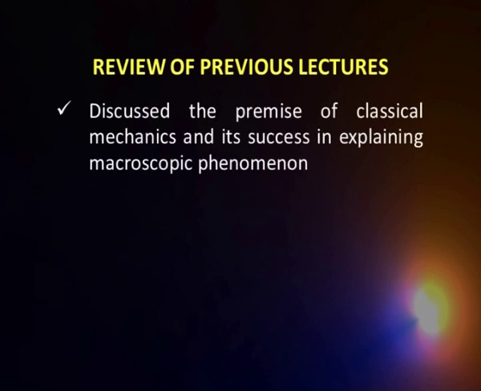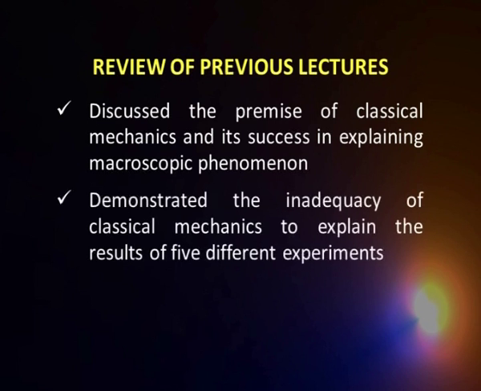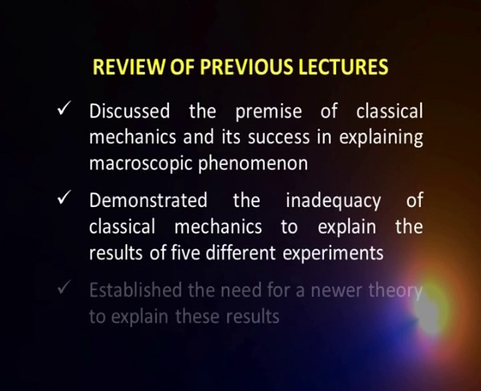We broadly did three things. First, we discussed the premise of our classical mechanics and saw how successful it was in explaining macroscopic phenomena. Thereafter, we took a number of examples, 5 different cases, wherein we showed the inadequacy of classical mechanics to explain the results of those experiments, and in the process we established the need for a new theory to explain these results. Now, this so-called new theory happens to be the theory of quantization or the origin of quantum mechanics,